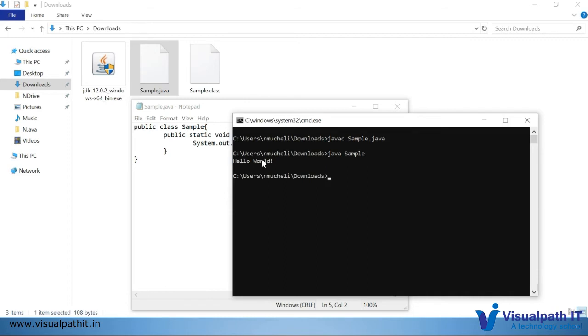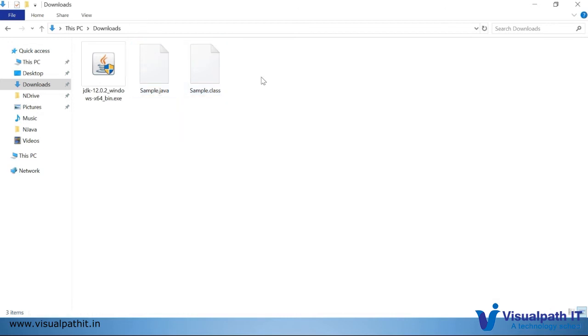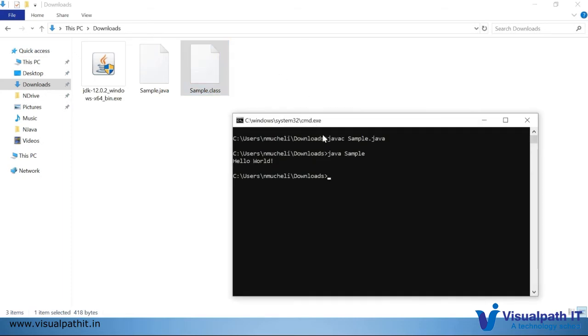If you write n number of Java classes, n number of class files will be generated. And as we discussed earlier, since it is a platform independent programming language, we can copy this .class file to a different operating system, either Linux or Mac. You can run the java command there directly with the .class file, and you will get the same output.